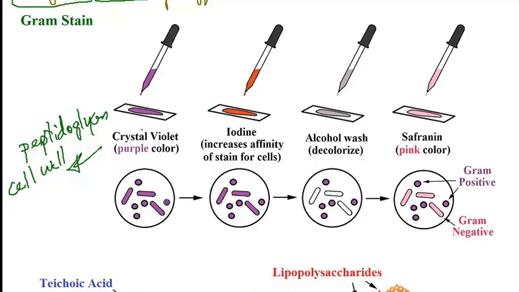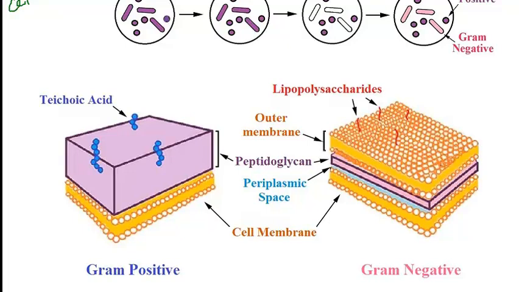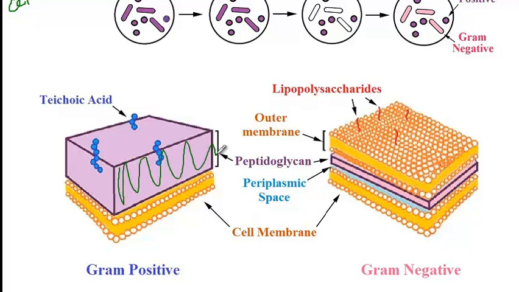Okay, so again here you can see the difference between cell wall structure of gram positive versus gram negative bacteria. So gram negative bacteria have two layers of cell membrane and a small peptidoglycan cell wall that is located in between, versus gram positive bacteria have a very thick cell wall and only a single plasma membrane. The other difference is that gram positive bacteria have teichoic acid, while gram negative have lipopolysaccharides on their cell membrane.